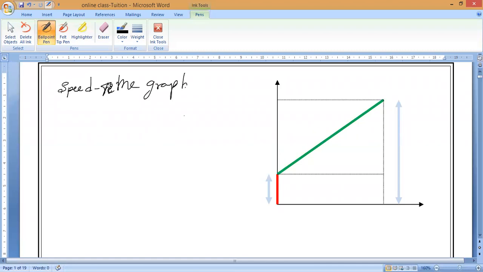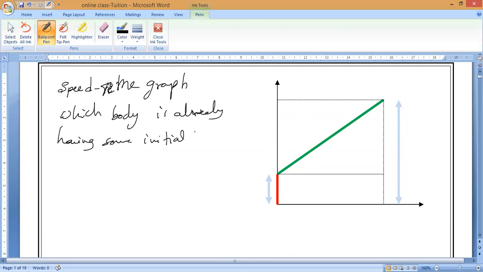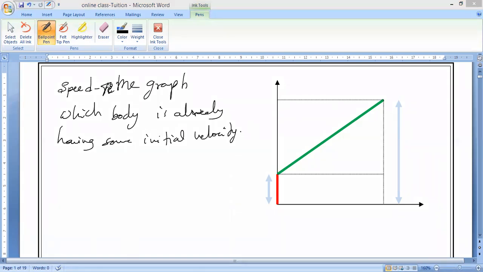Speed time graph, in which the body is already having some initial velocity. It does not start from rest. What is the heading you kept yesterday? You kept the heading for this graph that is called the speed time graph when the initial velocity, initial speed of the body is not zero.